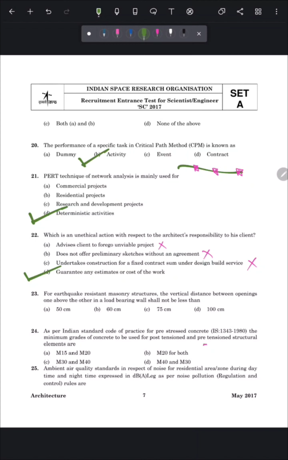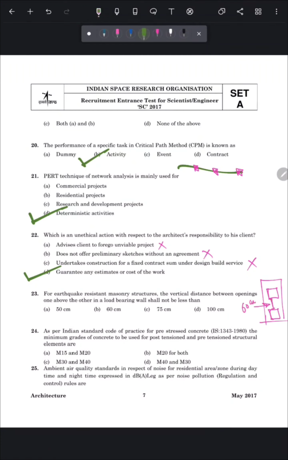Next question is, for earthquake resistant masonry structures, the vertical distance between openings one above the another in a load bearing wall shall not be less than. So friends, in an earthquake resistant structure, the distance between two vertical openings cannot be less than 60 centimeter.